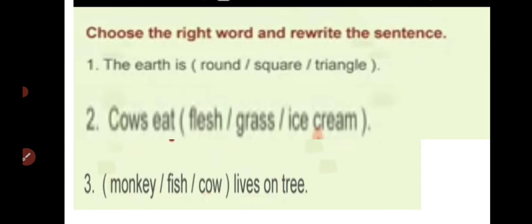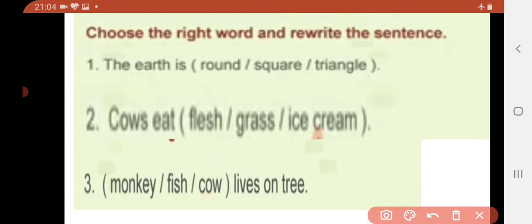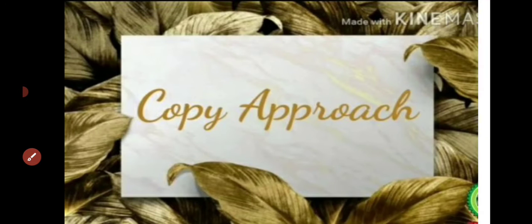In this, a few options are given to you and you have to choose the word and rewrite the sentence. All right. So, as you can see, the first sentence is: the earth is, and options are given: round, square, and triangle. And everyone knows that the earth is round. Now, the next is: cows eat, with options like flesh, grass, and ice cream. Cows eat grass. Now, the next is: monkey, fish, cow. Options are given: lives on tree, monkey. Monkey lives on tree.